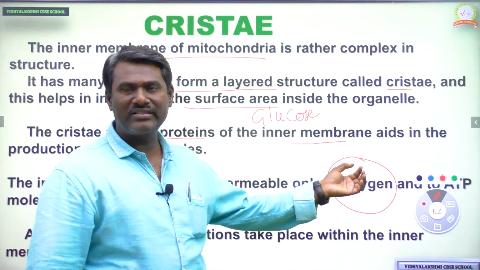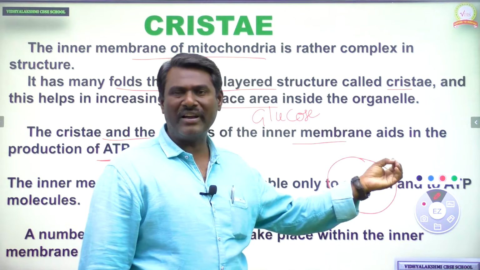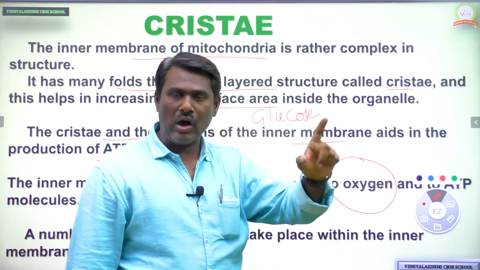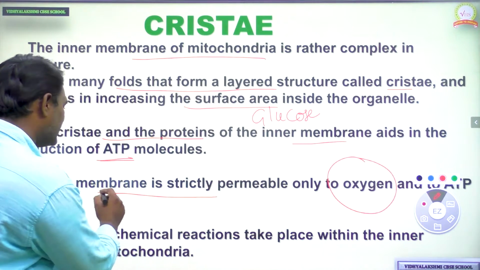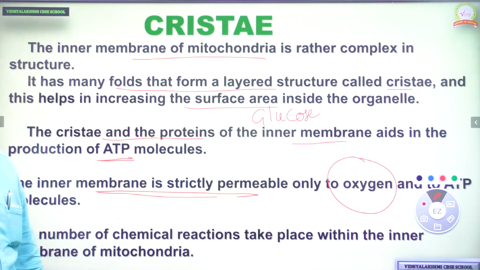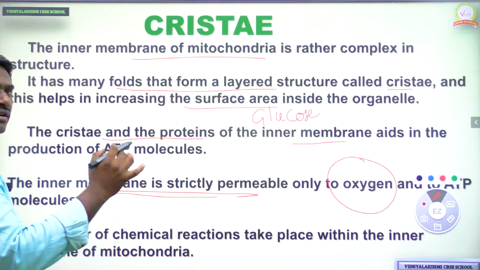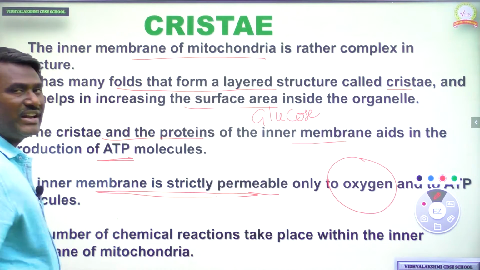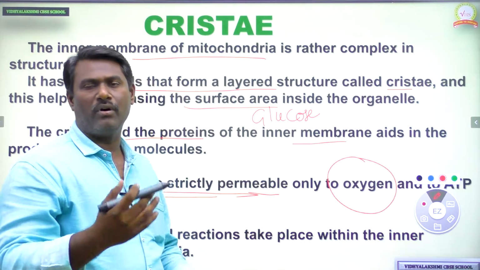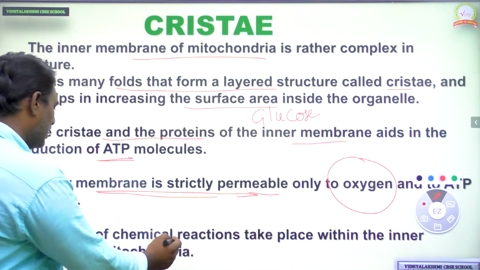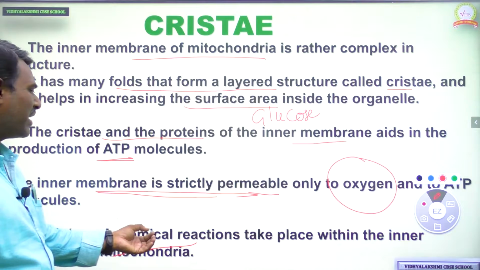So oxygen is needed for aerobic respiration in mitochondria, and that oxygen enters the mitochondria through the inner membrane. So that is the importance of the inner membrane, which can allow oxygen and some other complex molecules.